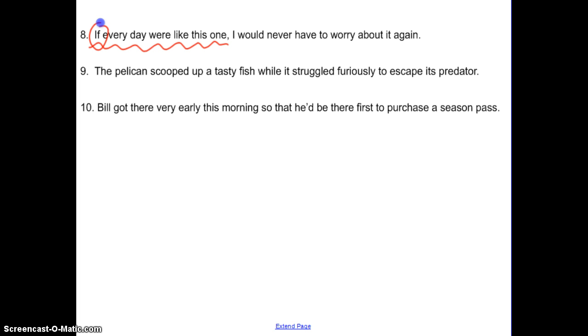So within that, we've got a prepositional phrase we could get rid of. You want to see it? Over here? Like this one. There's a prepositional phrase. So what's our subject, Anne? Day. Every describes which day? Every day. And what's our verb, Kayla? Were. Is it action or linking? Linking.